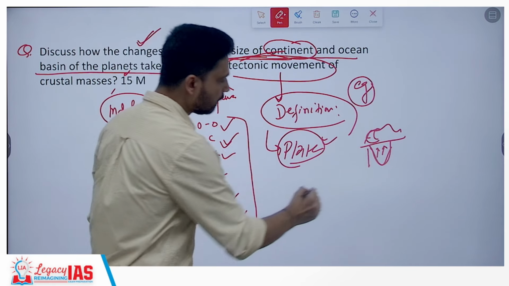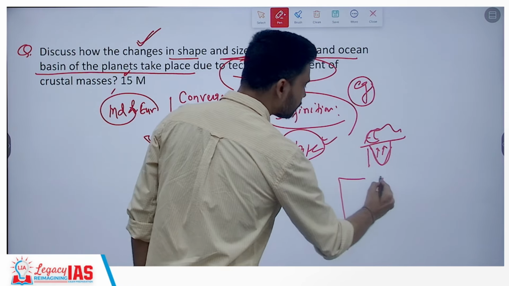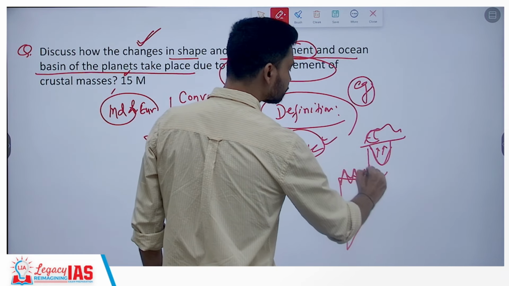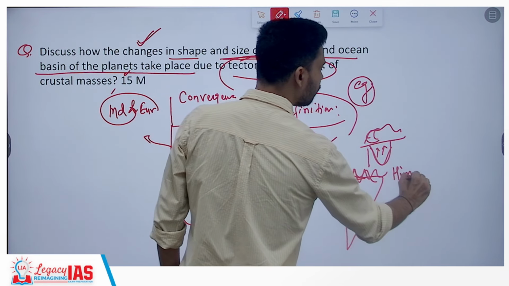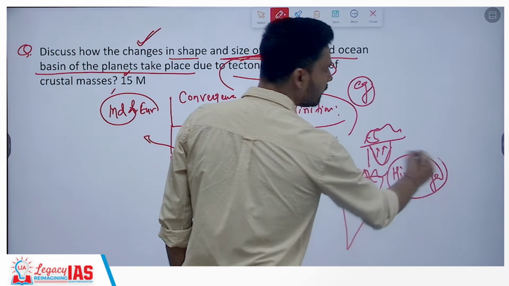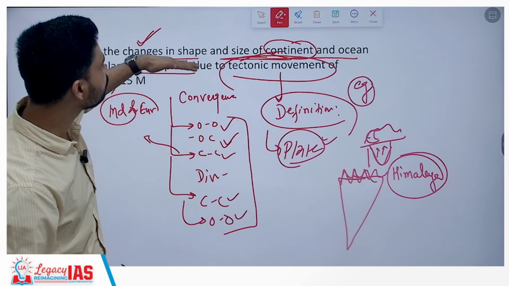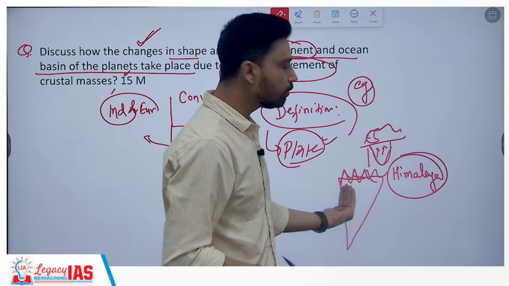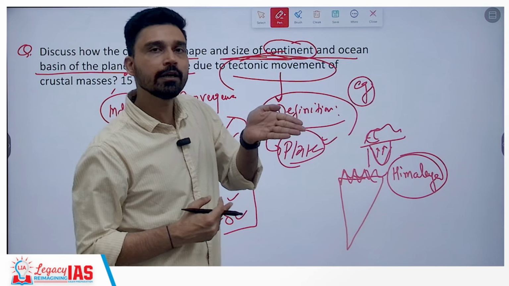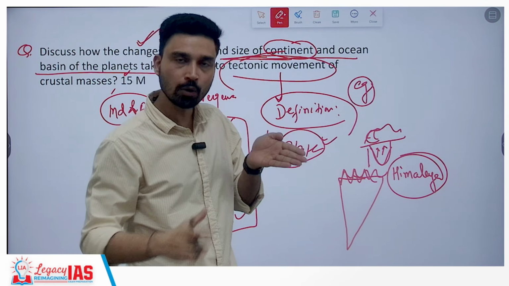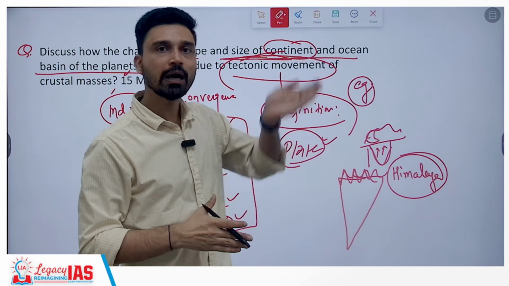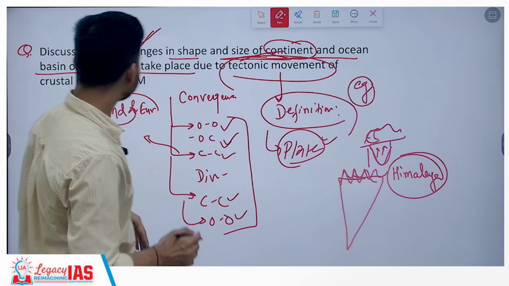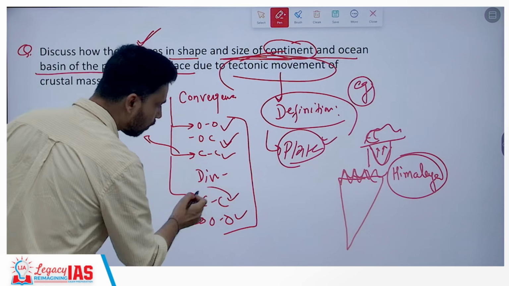Shape, obviously, earlier the Indian plate was something like this. Now, due to convergence, on the entire northern part of India we see the rise of a fold mountain that we call Himalaya. So this has resulted in the change in the shape of the Indian landmass. Also, due to this continuous convergence, the Indian plate has tilted from the northwest to southeast. Thus, that is why you have the change in the shape also, where from the flat shape it has become a tilted shape like that.